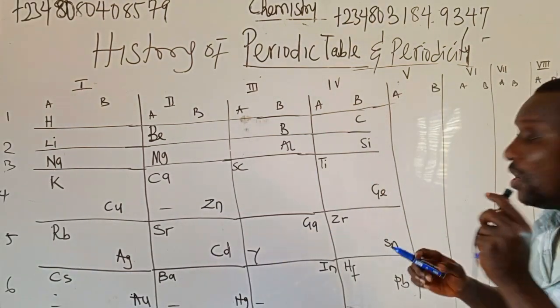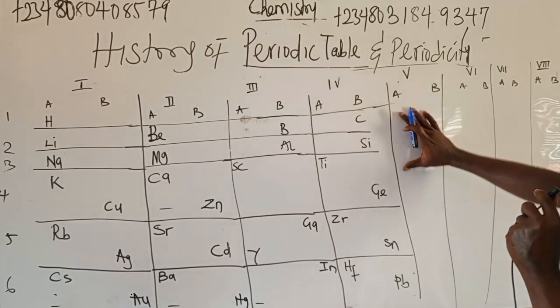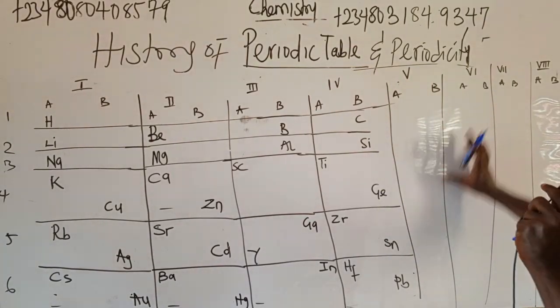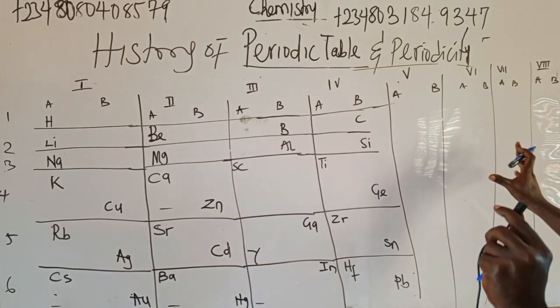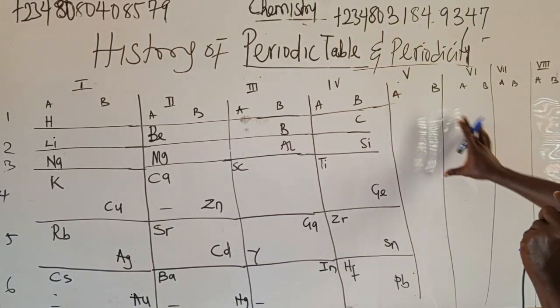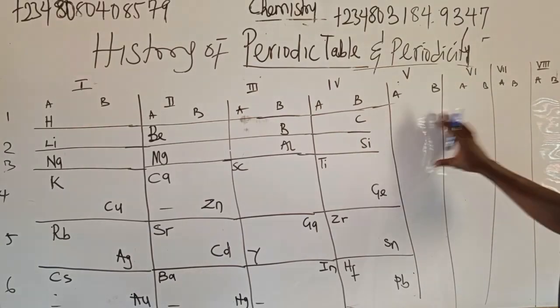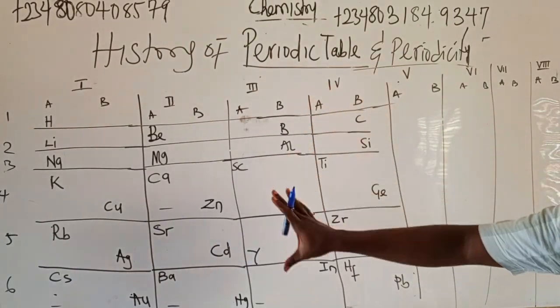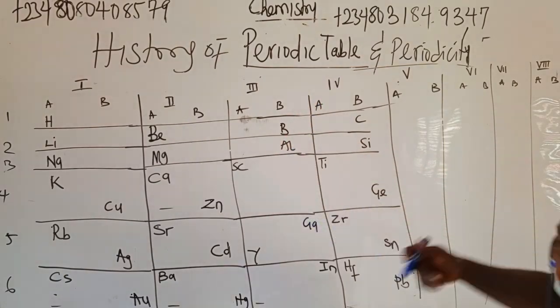In Mendeleev periodic table, let me draw it here. We have some elements here, but I don't want to waste time because of the width of the board. This is the old periodic table of Mendeleev.